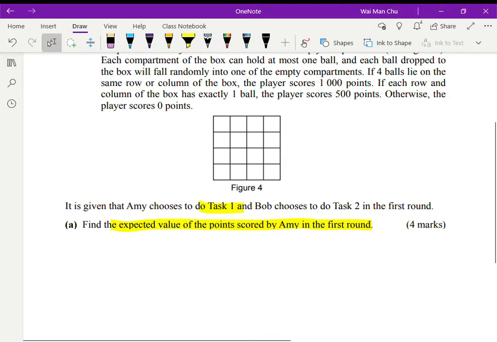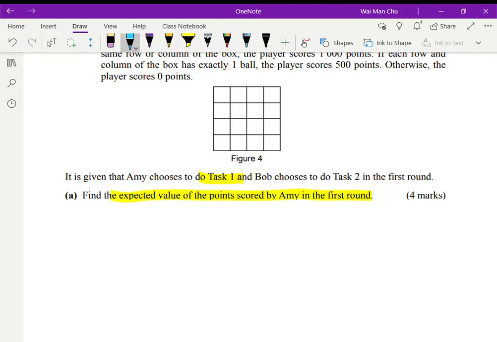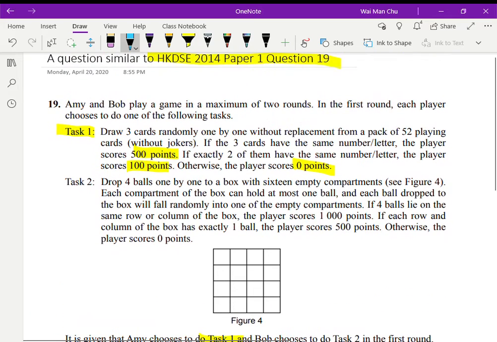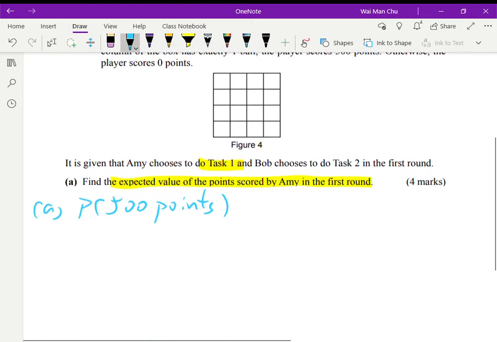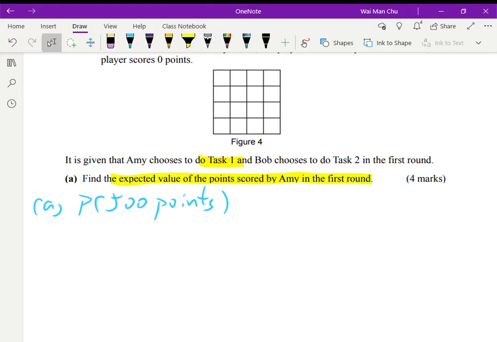So now here comes the solution. First of all, let us try to find, for part A, the probability of getting 500 points. In order to get 500 points, the 3 cards that you draw have to have the same number or the same letter on it. Now, what you draw for the first card actually does not matter. For example, suppose that the first card that you draw is a King of Hearts.